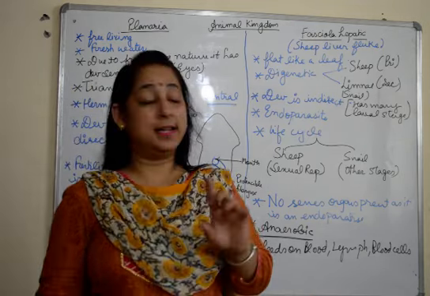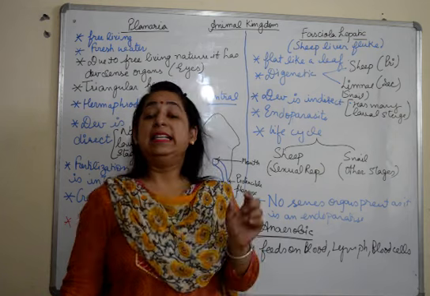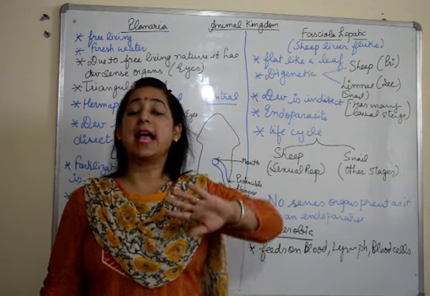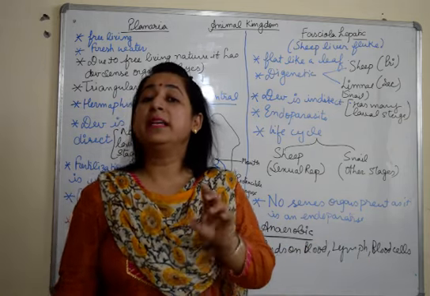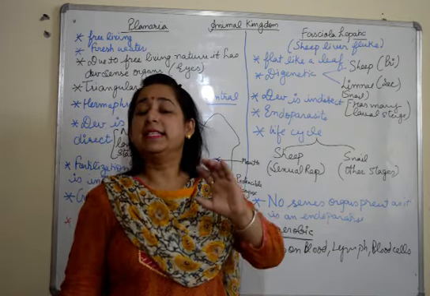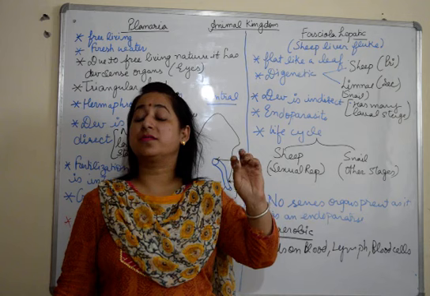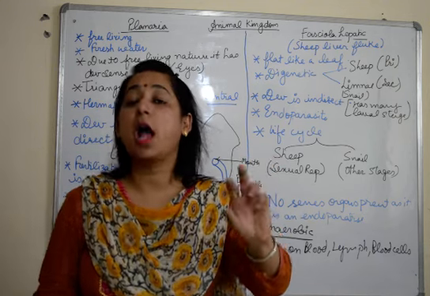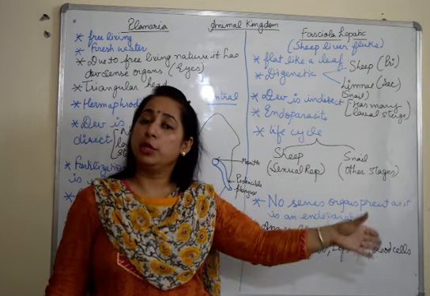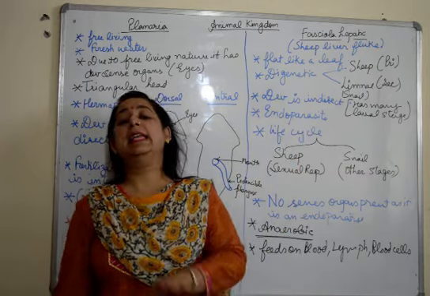There is one additional example, I'll not write about it, I'll just tell you. There is one more example of platyhelminths, that is known as Taenia saginata. Now Taenia saginata follows the same characteristics as that of Taenia solium, but Taenia solium is pork tapeworm and Taenia saginata is a beef tapeworm. The same cycle, same shape, same everything. So Taenia saginata is found in the beef. That means the cysts are found in the muscles of the cow. And if uncooked or undercooked beef is eaten, the cysts move into the body of humans. Taenia saginata grows there. Then again, gravid proglottids are detached, and the whole cycle is the same.